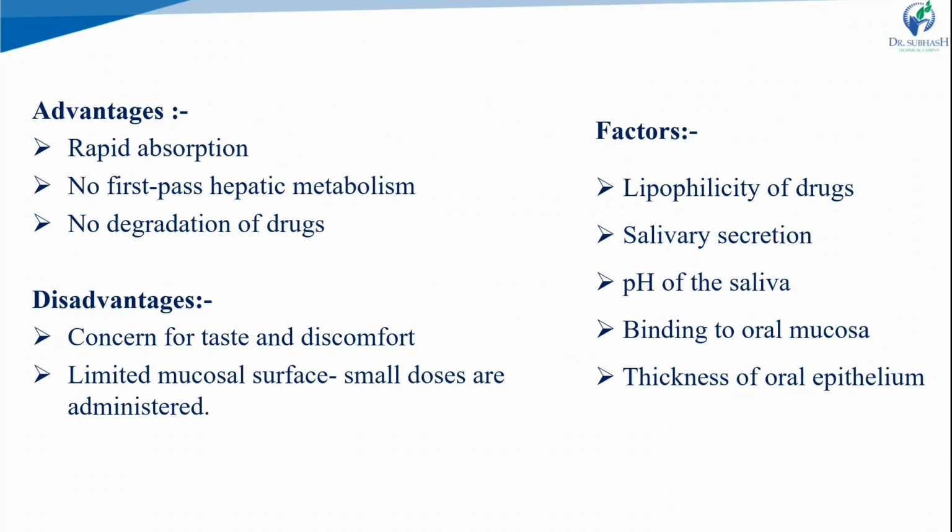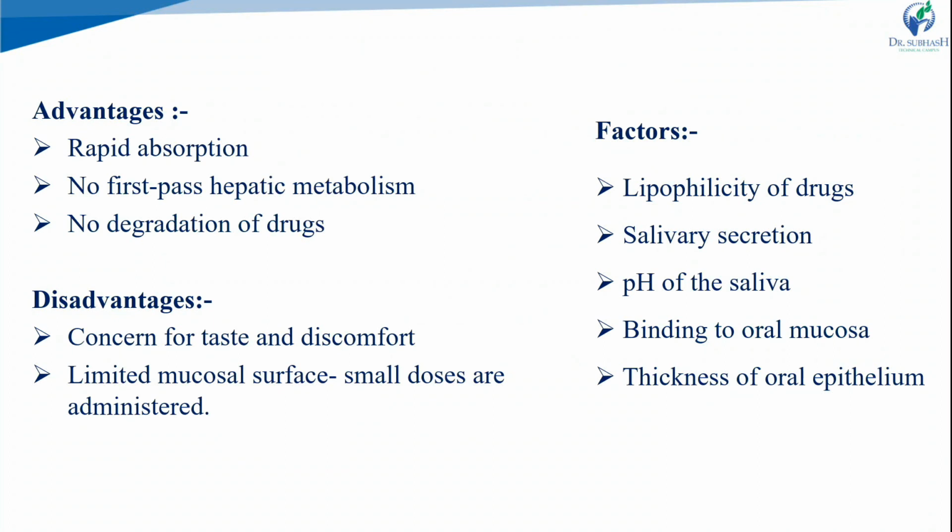The advantages of buccal or sublingual administration: rapid absorption as compared to the oral route, no first pass or hepatic metabolism, and no degradation of the drug as in the GI tract. So we can get a higher bioavailability or absorption profile from the buccal or sublingual route.